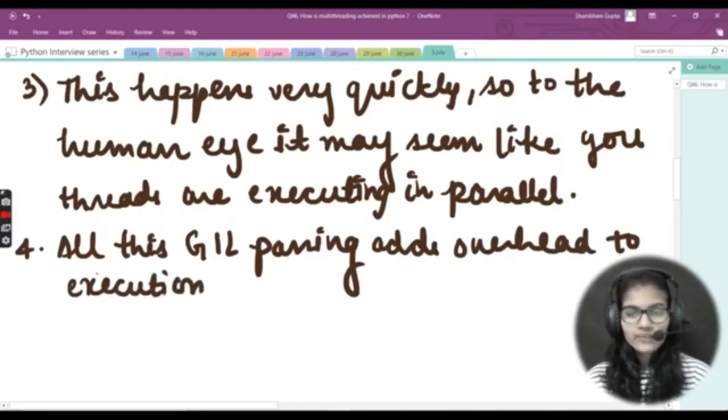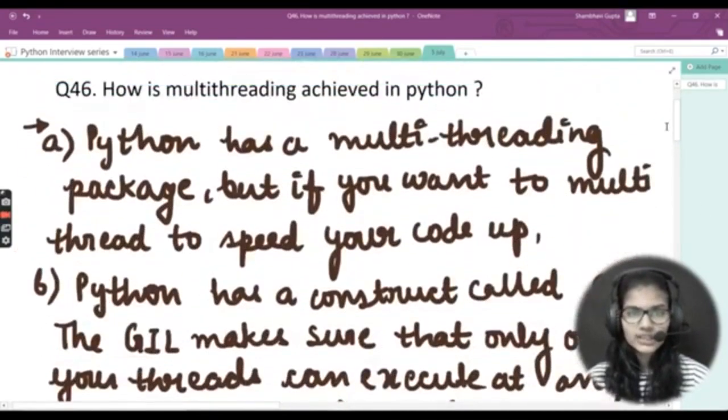This means that if you want to make your code run faster, then using the threading package often is not a good idea. I hope you got the idea of how multi-threading is achieved in Python. This is the way we achieve multi-threading in Python.